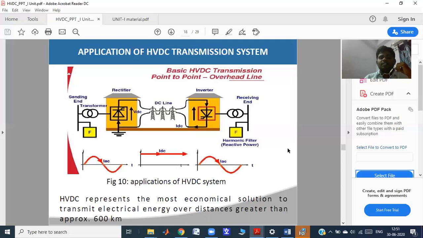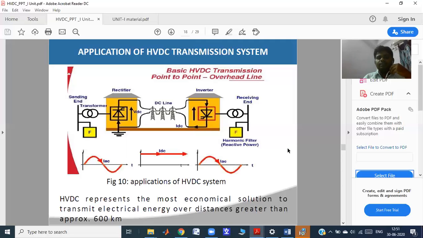The third waveform represents the inverter output. The rectifier output is nothing but the inverter input. That means again IAC: the sending end side voltage will be AC and the receiving end side voltage will be AC, with converter and inverter stations established in between. Inverter output is always AC. Why? Because our generation and distribution network always operates with an AC network only. That's why the inverter converts the DC into AC again.